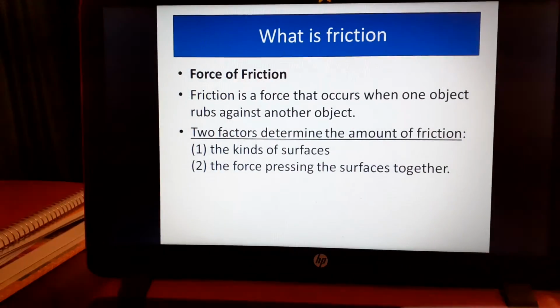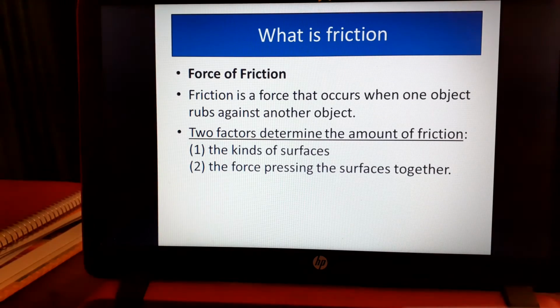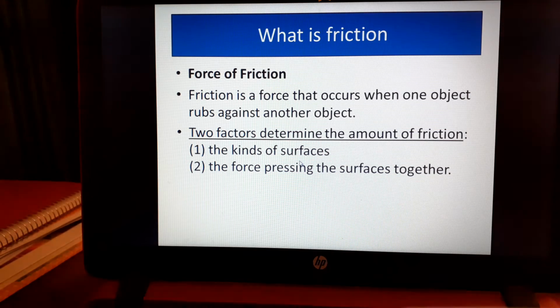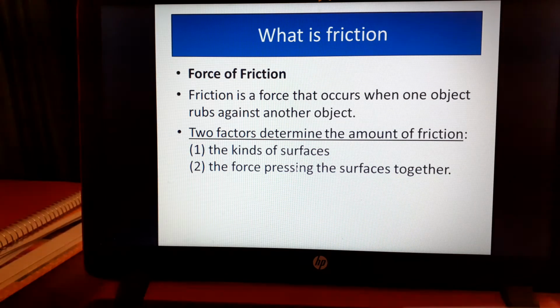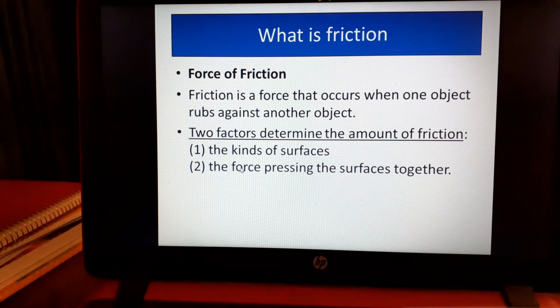Now, how would friction change with the object? Well, friction changes depending on the surface, if it's rough or smooth. Rough surfaces have more friction, smooth surfaces have less friction. And another thing is how big the object is. Bigger objects will have more friction, basically the force of the object. The bigger it is, the more force it has.